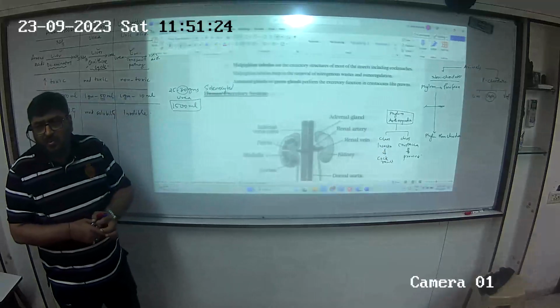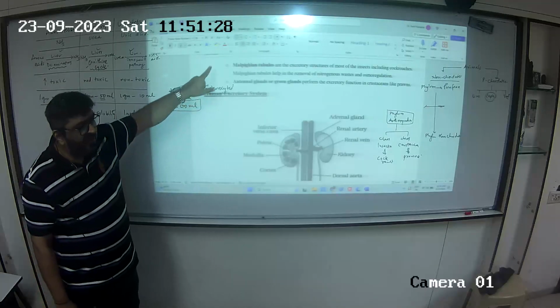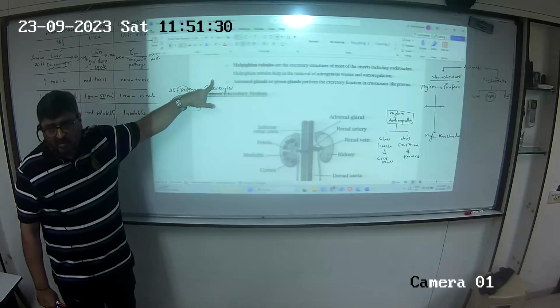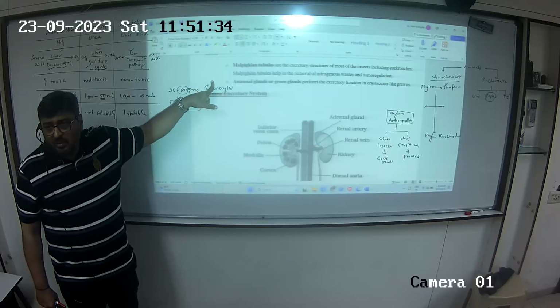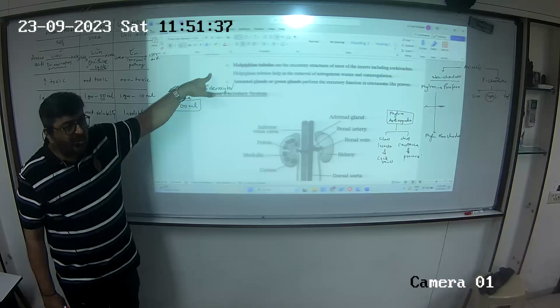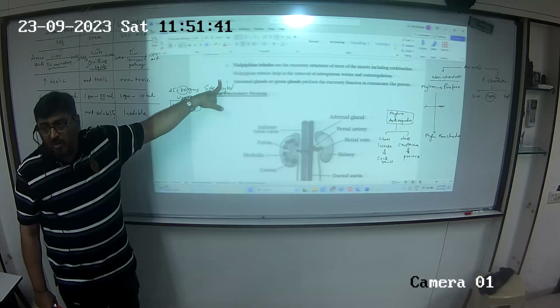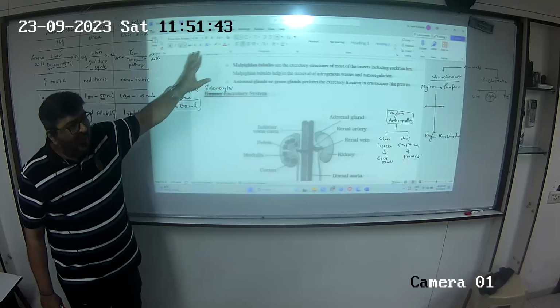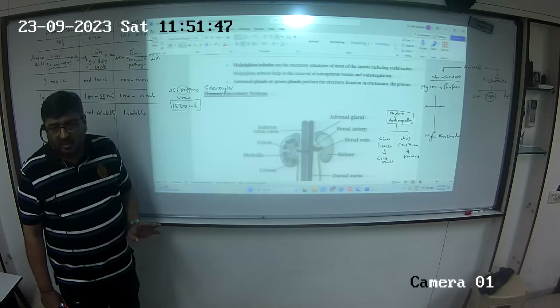When we come to the topic of Animalia, we will be revisiting this part. Cross-referencing this with the chapter of Animalia is very very important. Because यहाँ का matter और Animalia वाला matter दोनों combine करके question आ सकता है.